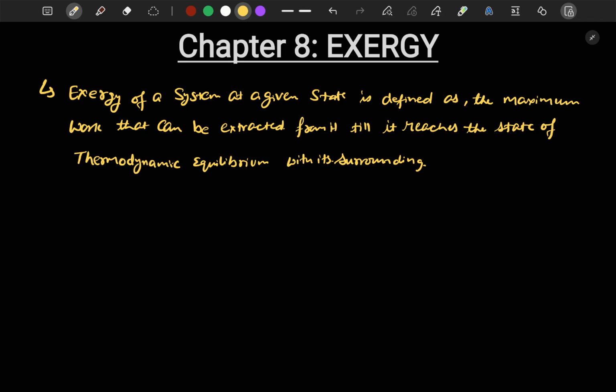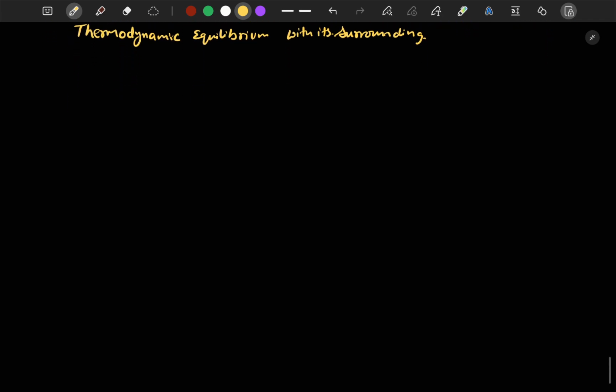And what is the purpose of studying this chapter? We have to make every system more efficient. For that we have to obtain the maximum work possible from our system, so for that we study exergy. Now the first topic we will be looking into is the dead state. What is the dead state?